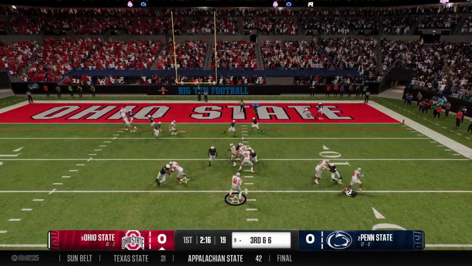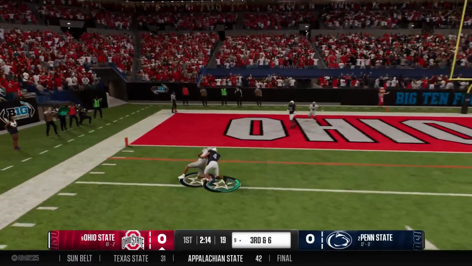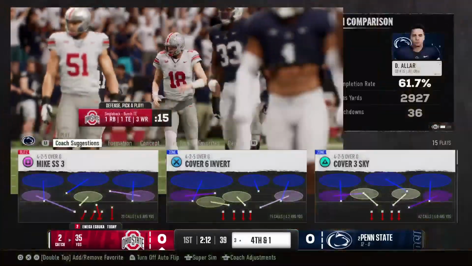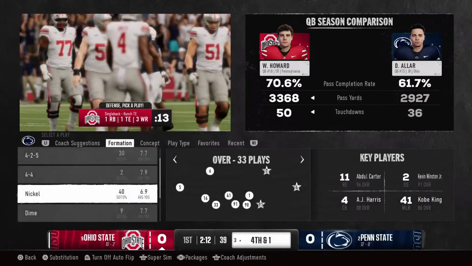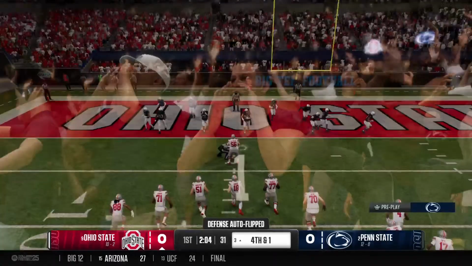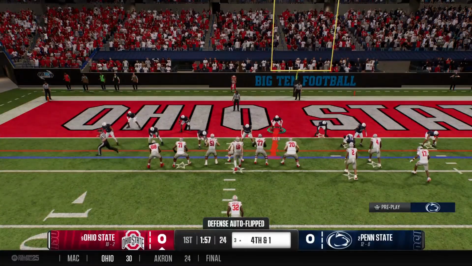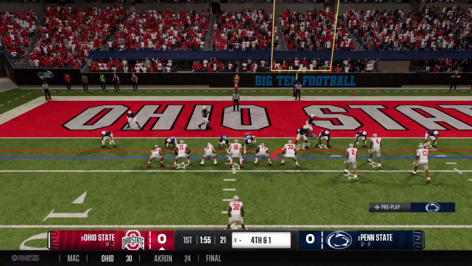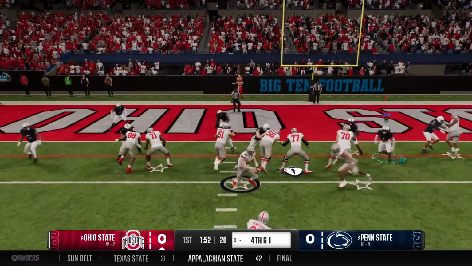Back to throw. It's Howard. Pass caught. Can he get in? And he's down at the 3-yard line. On 3rd downs like this, you can only allow completions in front of you as long as you can protect the sticks. And that's what the defense did here. They knew where the sticks were, and they were able to make the tackle short of the line.